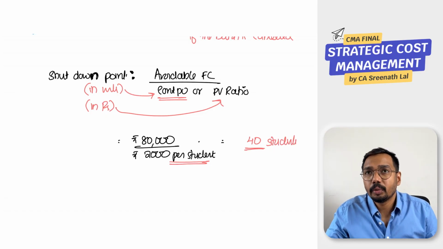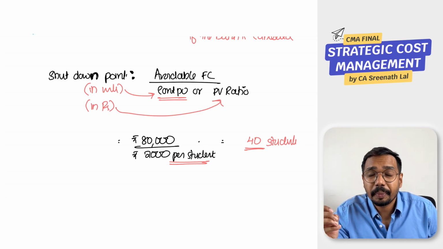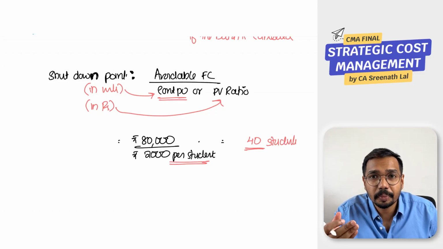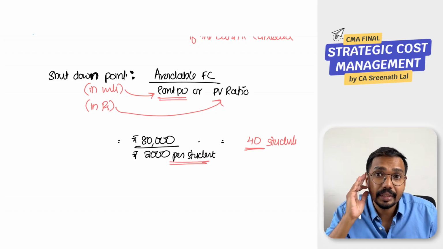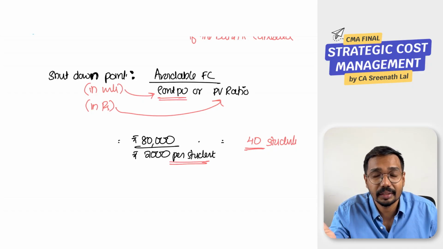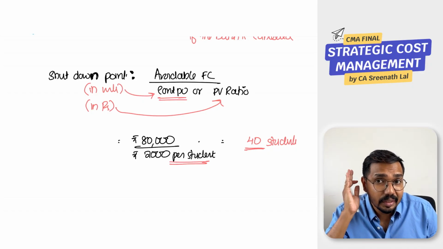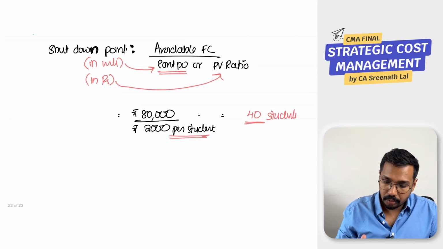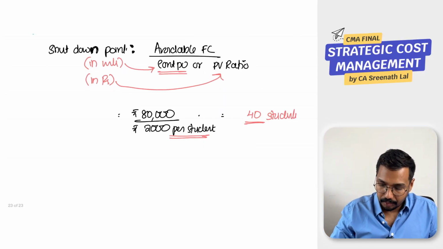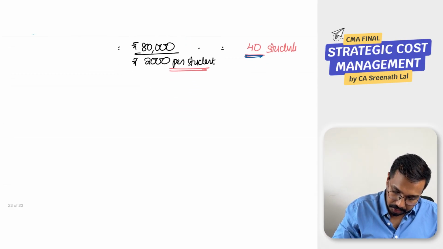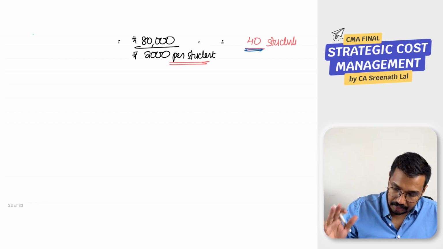How to understand this 40? What is the meaning of this 40? If the expected number of students to join this class is below 40, you are expecting the students to be less than 40, it is better to shut down. It is not beneficial to continue this class. But if there are at least 40 students, you should continue the class. This is what this 40 represents. Got it? Okay, so let us understand the significance of this 40 students. So let us do a detailed analysis.